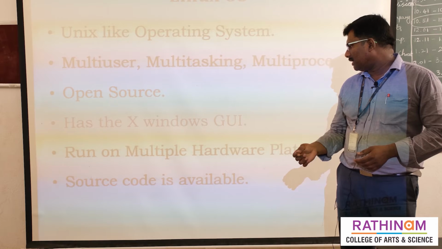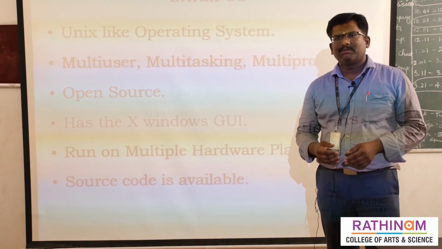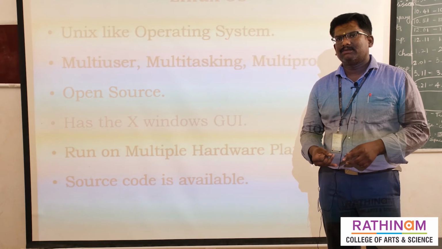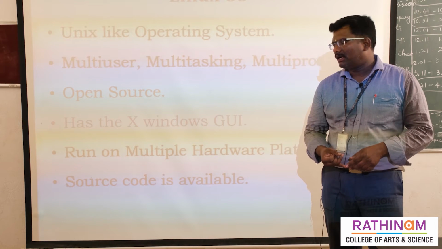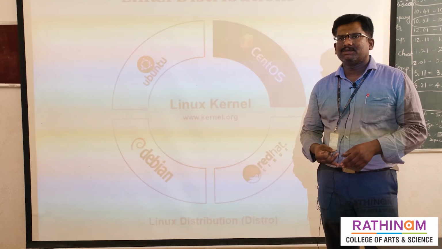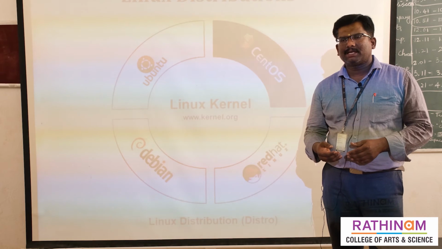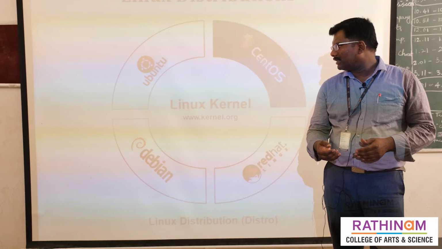Next, it runs on multiple hardware platforms, for example mobile phones, servers, tablet PCs, and laptops. We can use the Linux operating system on multiple hardware devices. Also, the source code is available. For example, if we create a number of packages, we can import those packages from the internet.